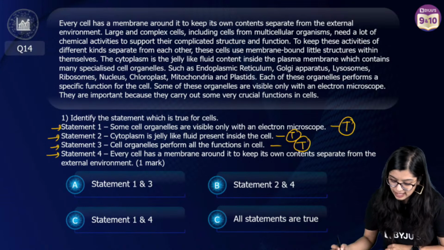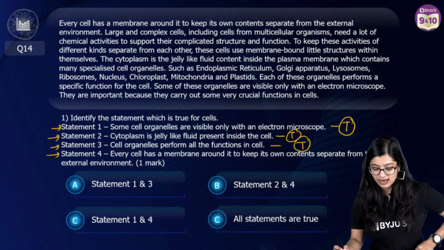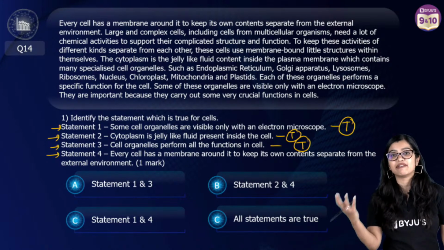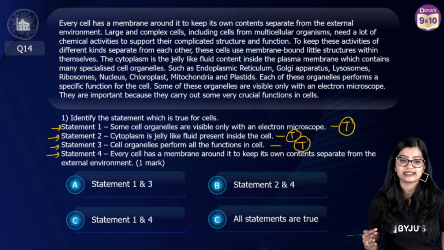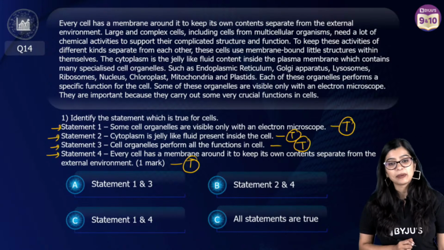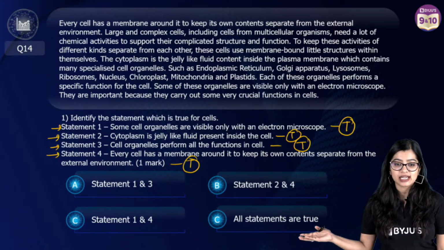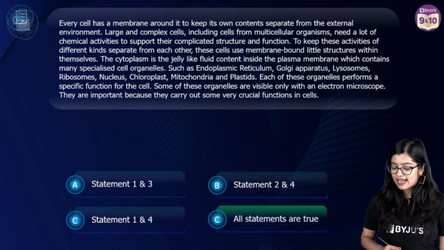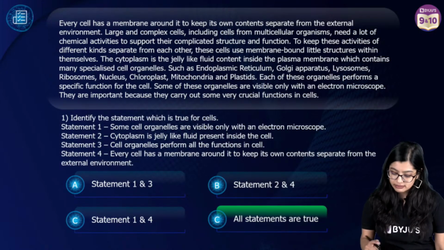Now next one is statement 4 says that every cell has a membrane around it which separates the inside and the outside, right? Every cell membrane that is there separates the inside and the outside. So this statement is also true. This means what? All the 4 statements are true in the given set, right? Which is why correct answer is option D.